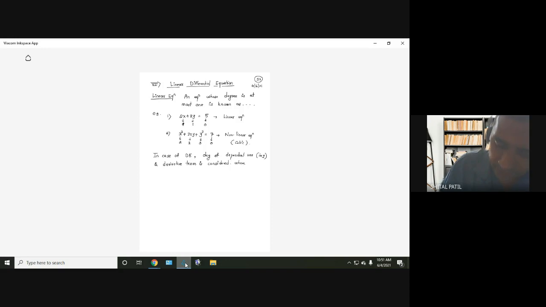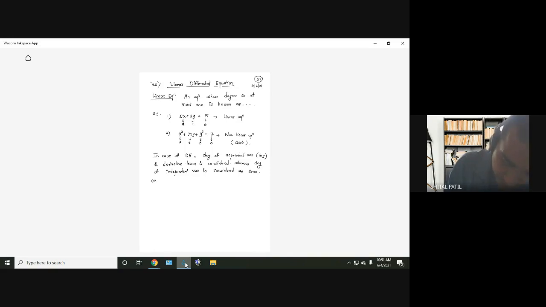Whereas the degree of the independent variable is considered as 0. So if x is there, or any function of x is there, in case of a differential equation, its degree is considered as 0.